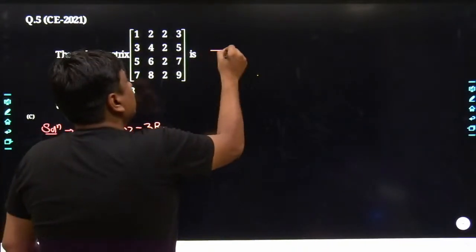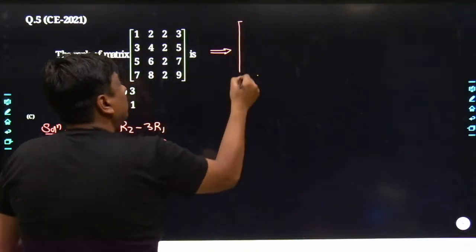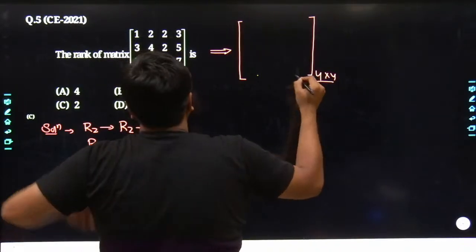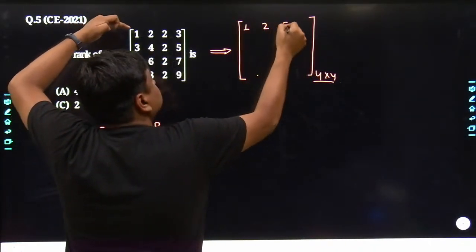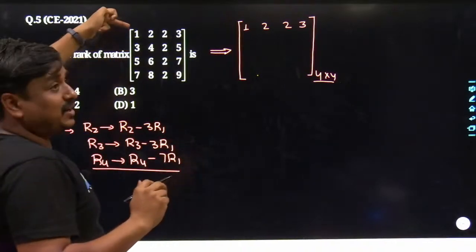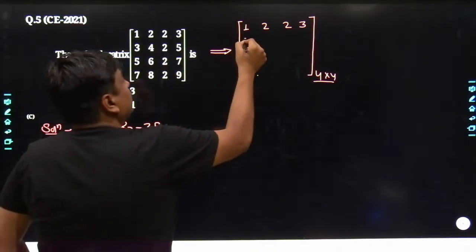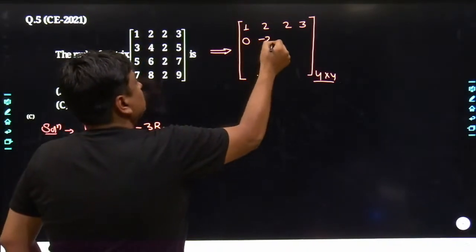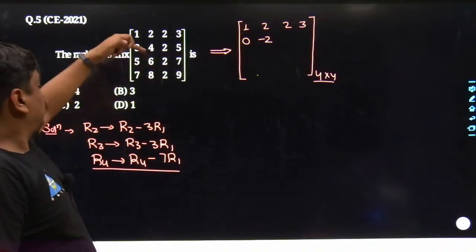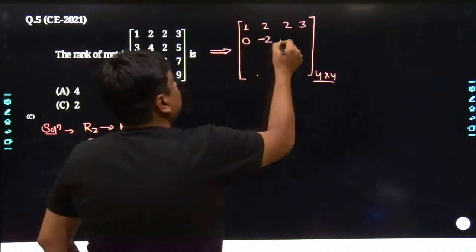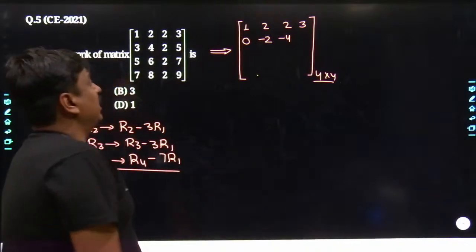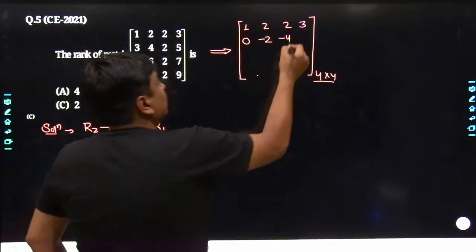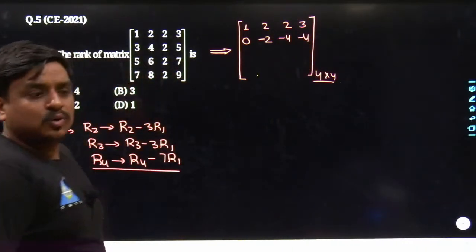So if I apply all of the elementary operations together, you would have the new structure of the matrix with the order of 4 cross 4. May I know what they are? Anyways, there is no change in the first row, it remains the same. The 3 gets subtracted with 3 times 1, obviously it becomes 0. Here it becomes 4 minus 6, that is minus 2. Here it becomes 2 minus 6, that becomes minus 4. If any mistake is taking place, you can recall over the live chat. And similarly here 5 gets subtracted with minus 9, it becomes minus 4. So at least R2 got fixed.